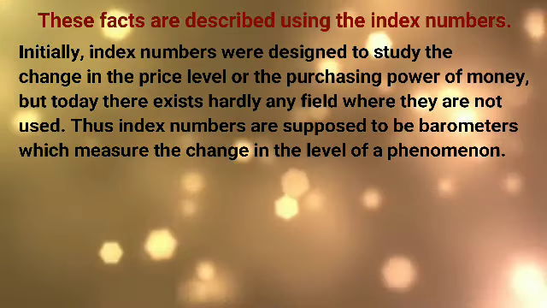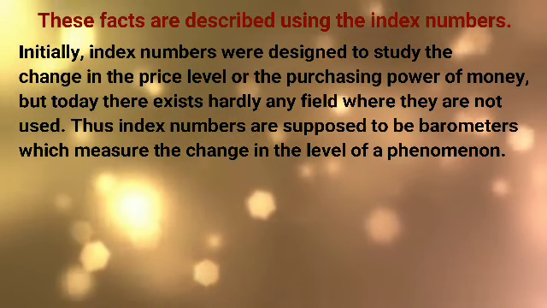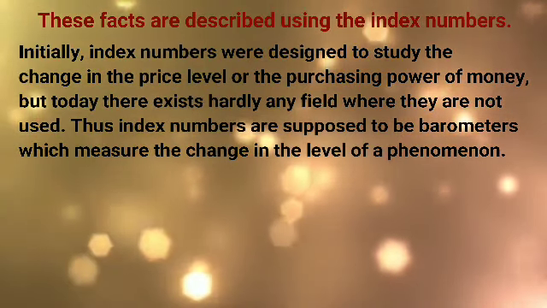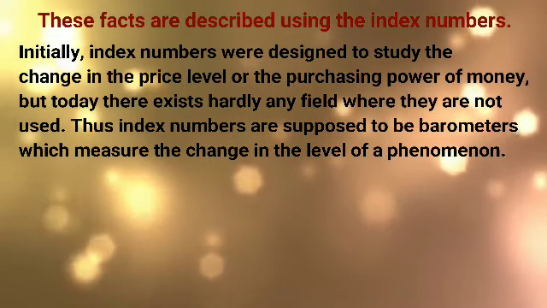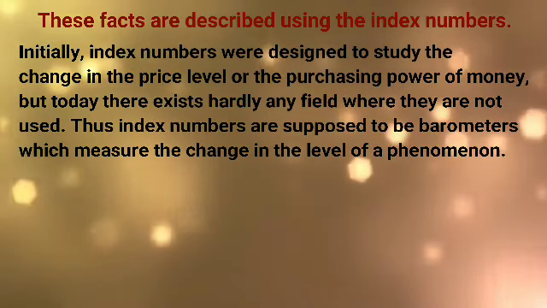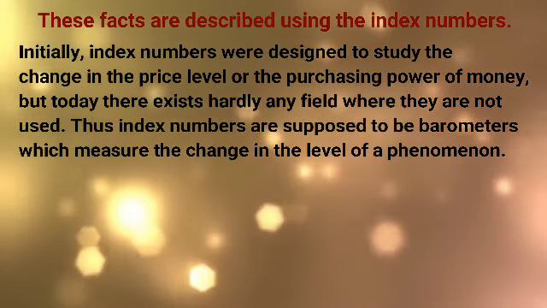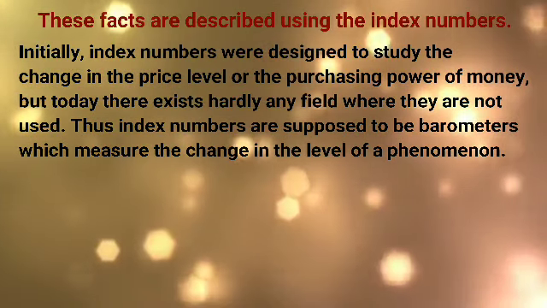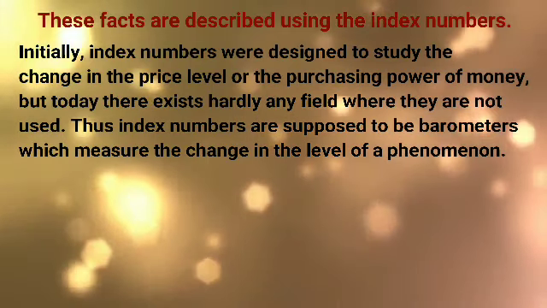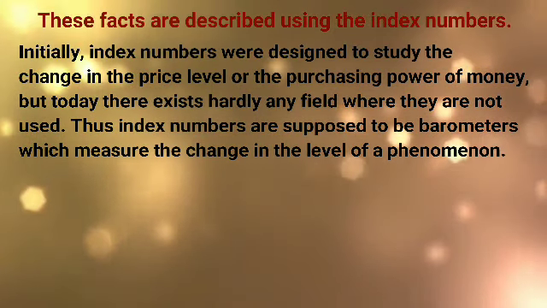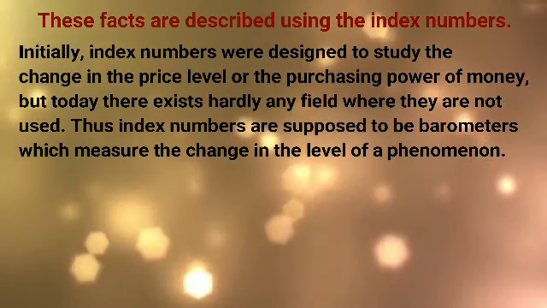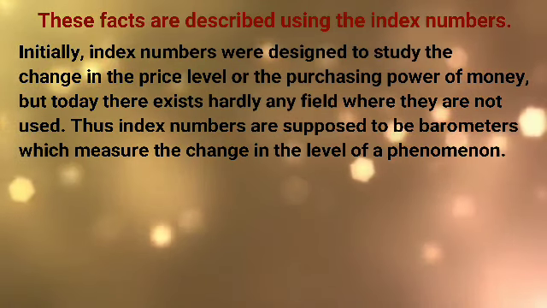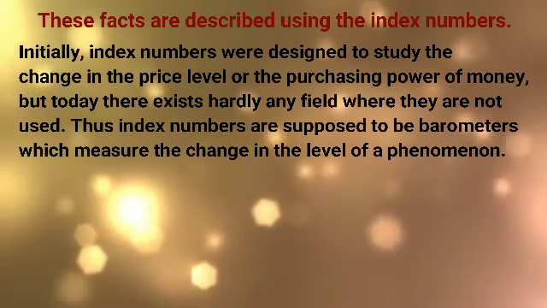The same goes for the cost of goods. We could look at the cost of each item and compare it with its cost from the last year, but that would mean looking at the cost of millions of items, or we could look at the cost of goods index, just one number, to see whether prices have increased or decreased over the past year. We can say that the index number is one simple number that we can look at to give us a general overview of what is happening in our field.